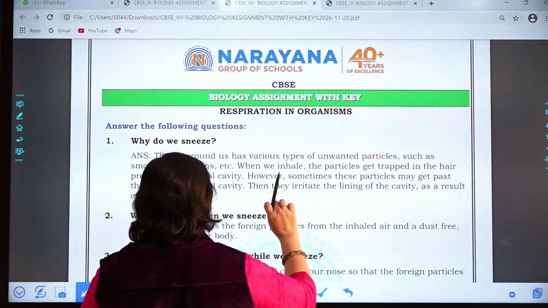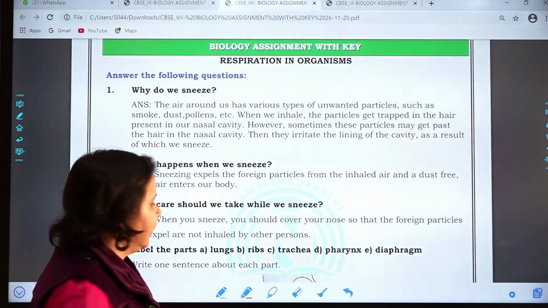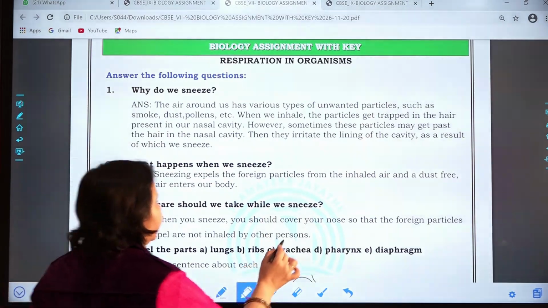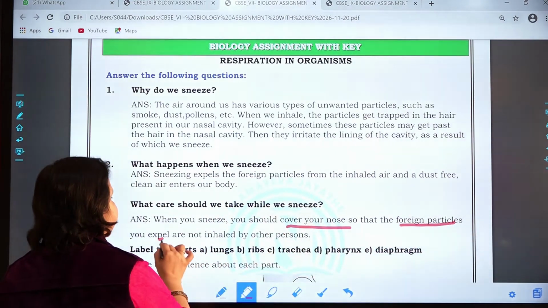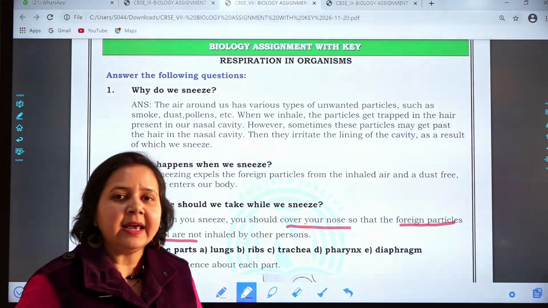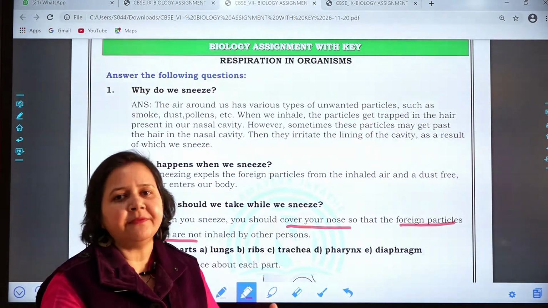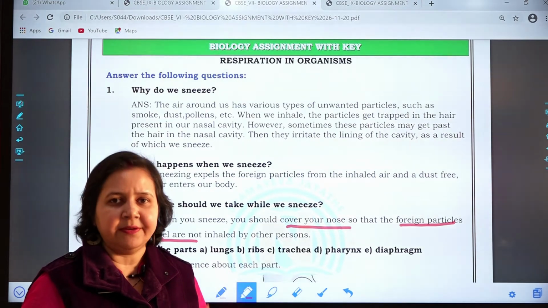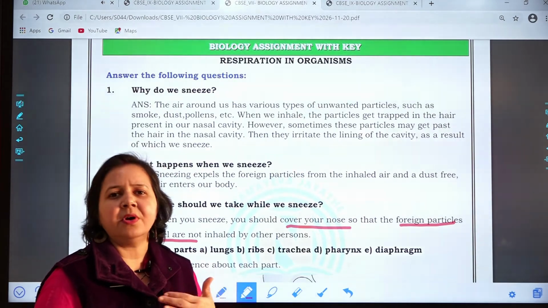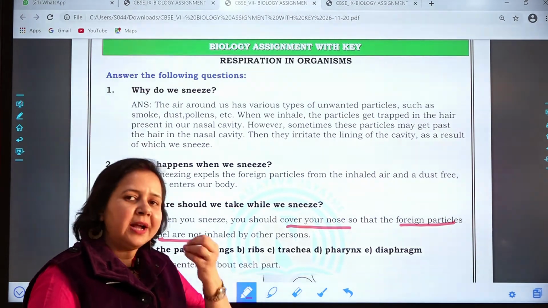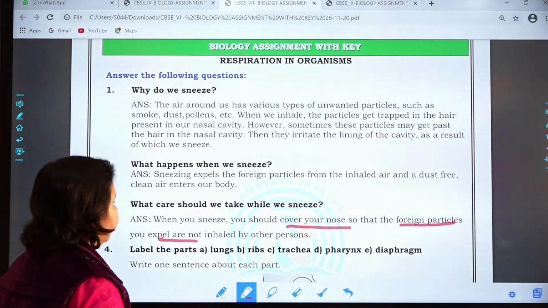Now let's see question number 3. What care should we take while we sneeze? The answer is, when you sneeze, you should cover your nose so that the foreign particles you expel are not inhaled by the other person. When we sneeze, all the dust and germs go out abruptly. So we should cover our nose like this with a handkerchief or tissue paper, so that it cannot be inhaled by the other person standing beside us.